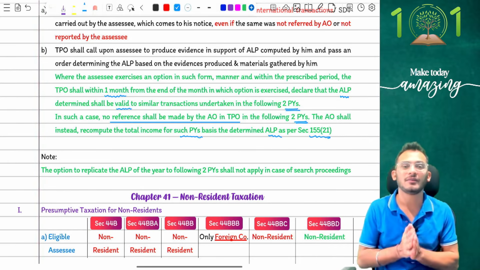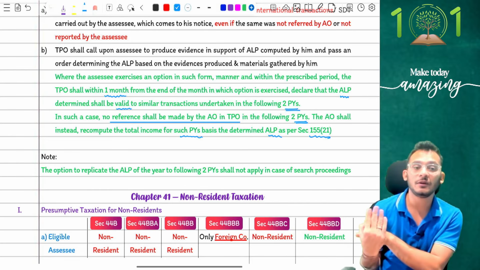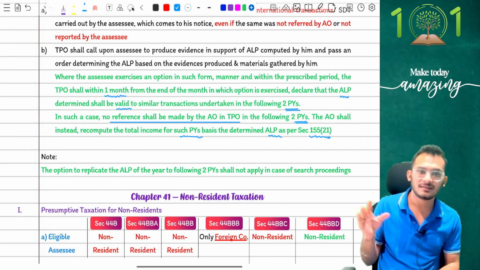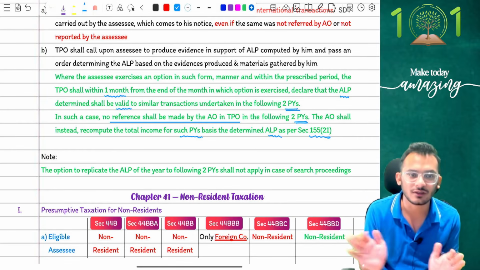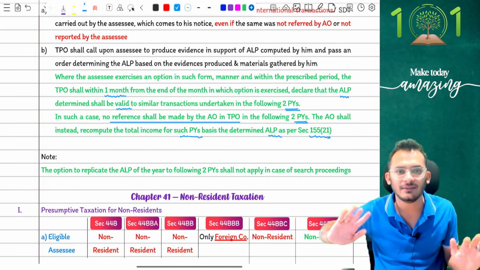So they have come and clarified that if the TPO has approved an ALP or made an adjustment under ALP, then you can exercise an option, and if you exercise the option, the assessing officer will not even refer the next 2 years for cases of ALP. He will say, I will itself pass the adjustment.